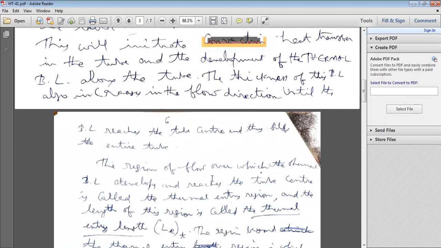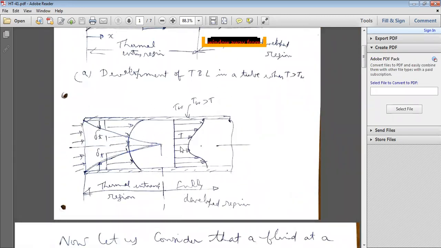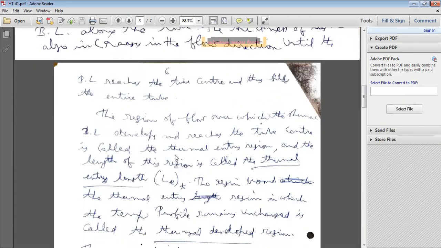The region of flow over which the thermal boundary layer develops and reaches the tube center is called the thermal entry region.